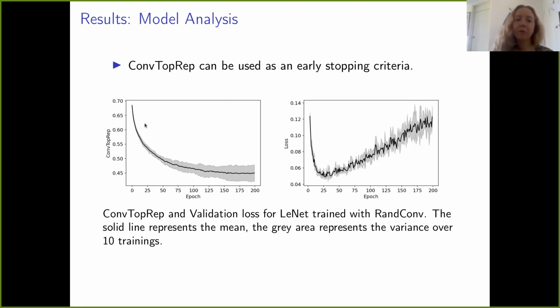We see that conf-top-rep continues decreasing, and after some point, it stops changing significantly. So the weights continue changing, however, the topology of the space does not change, which we can use as a way to define the early stopping. In the paper, we discuss in a bit more detail the advantages and disadvantages of using conf-top-rep as an early stopping criterion.